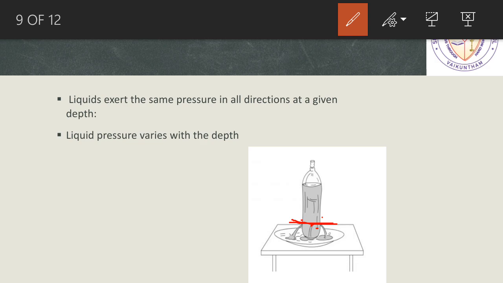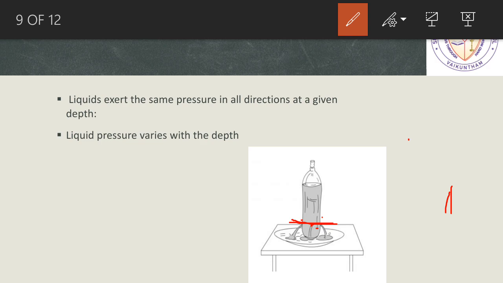Then you will see that the water will be falling at the same distance. Like in the previous case we have seen, if you make holes at different heights, the water will be reaching different distances, right? But we have made 3 holes at the same height, same depth.